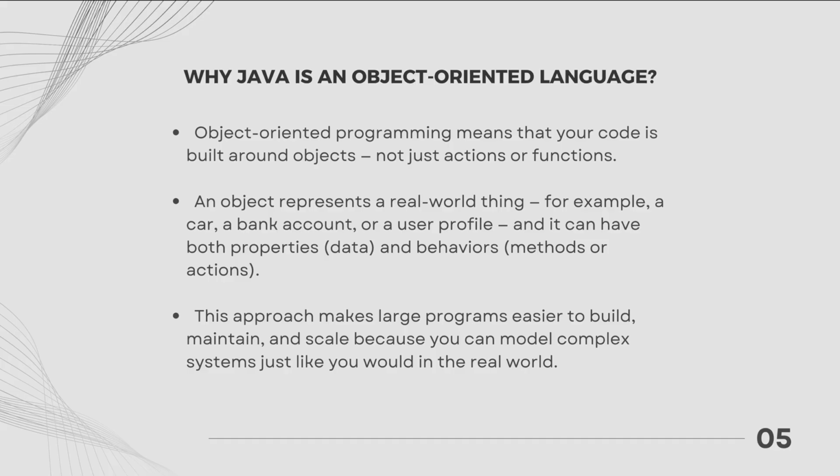An object represents a real-world thing, for example, a car, a bank account, or a user profile, and it can handle both properties, data, and behaviors, methods, or actions. This approach makes large programs easier to build, maintain, and scale because you can model complex systems just like you would in the real world.